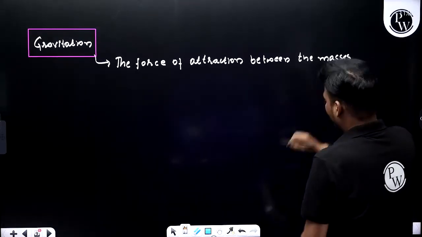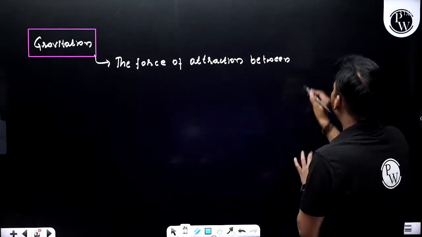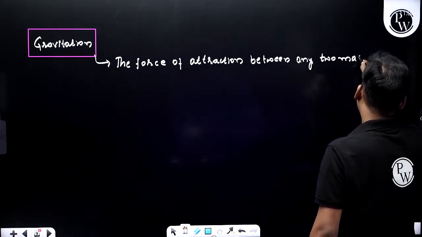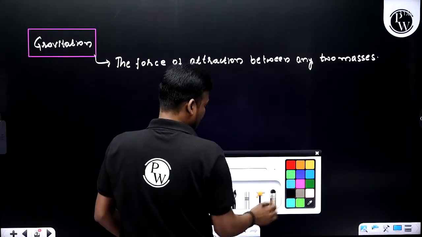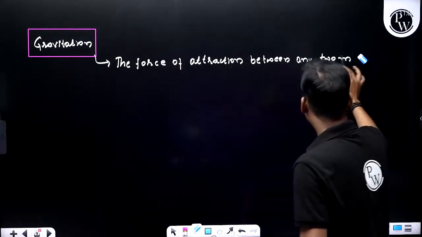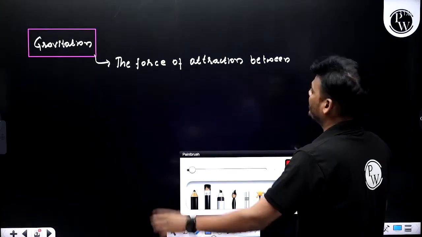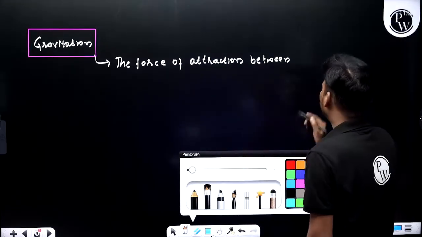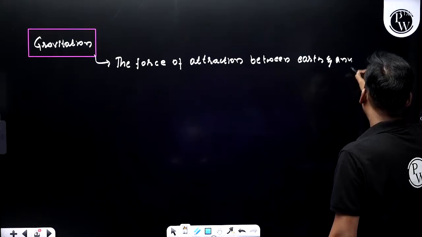Here I'll write one of the very important terms: attraction between any two masses is called gravitation. Here, instead of saying any two masses, I'll consider earth and mass. Let me differentiate between gravity and gravitation. I'm talking right now about gravitation: the force of attraction between earth and any object.